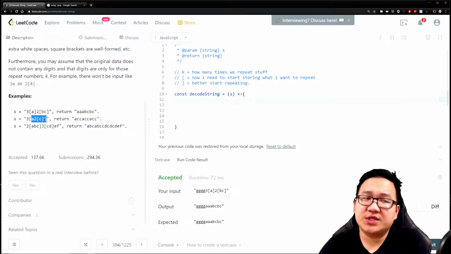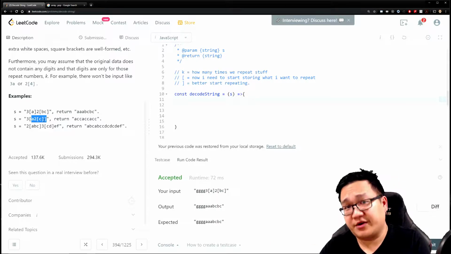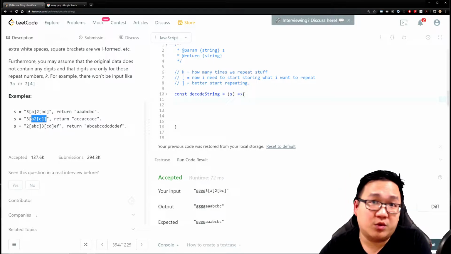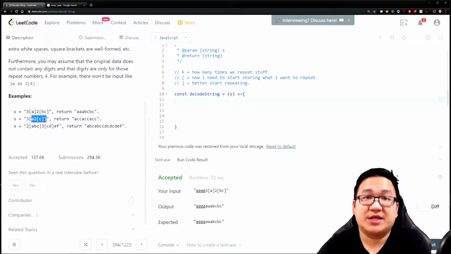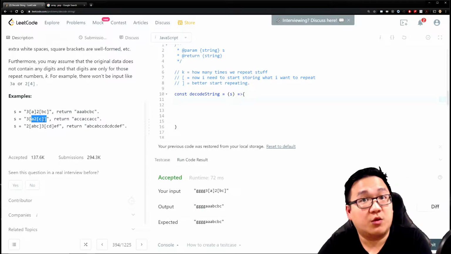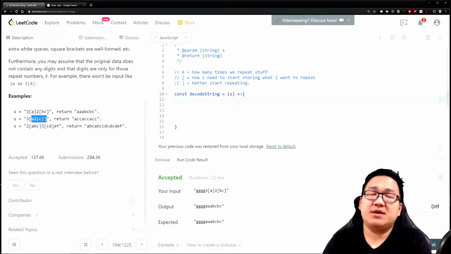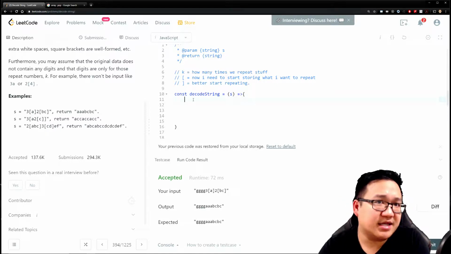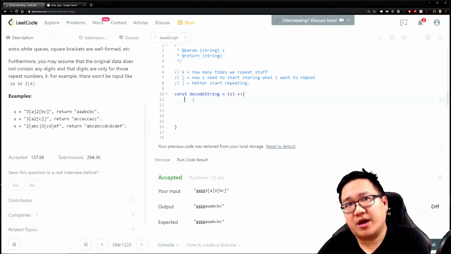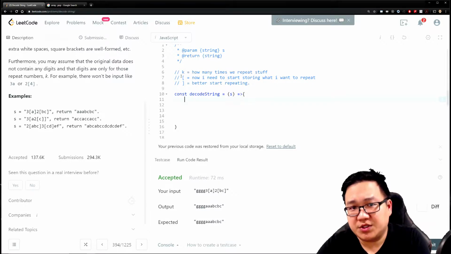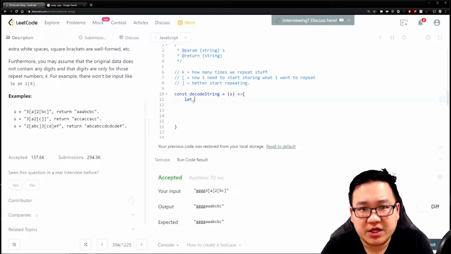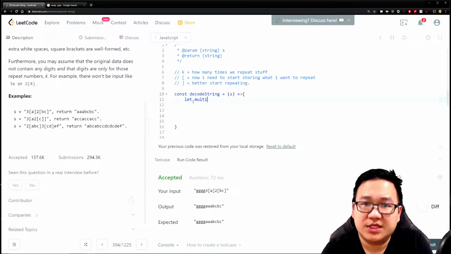What we need to know is that we need to make sure we iterate through all the characters, and then do something with each. We need to know what we're repeating, and how many times we're repeating it. So maybe we could start off by storing that somewhere as I iterate, and then do things as I approach these different steps. One of the things I'll probably start creating is some sort of multiplier.